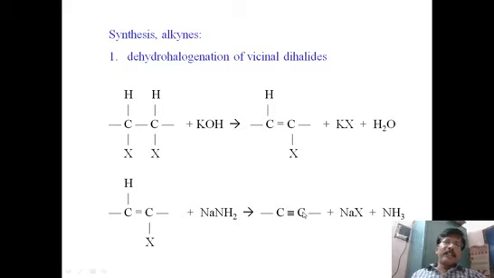In this particular dehydrohalogenation reaction, we use vicinal dihalides. Already we know vicinal dihalides are alkanes having two halides on the 1,2 positions. 1,2-dihalo compounds are called vicinal dihalides. So the vicinal dihalides are taken, and the reagent is alcoholic potassium hydroxide first, followed by sodamide. Alcoholic potassium hydroxide removes one HX molecule to give an alkene, and further sodamide removes another HX molecule to give an alkyne.